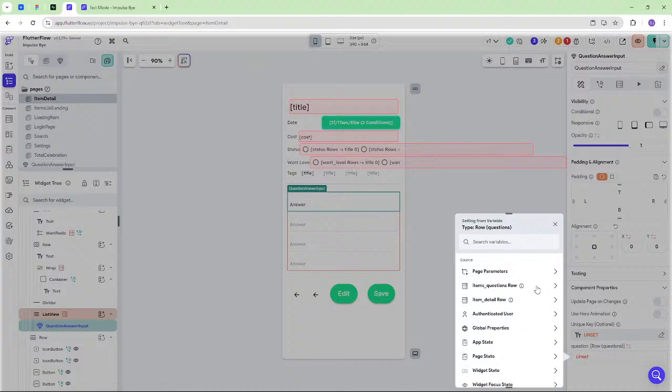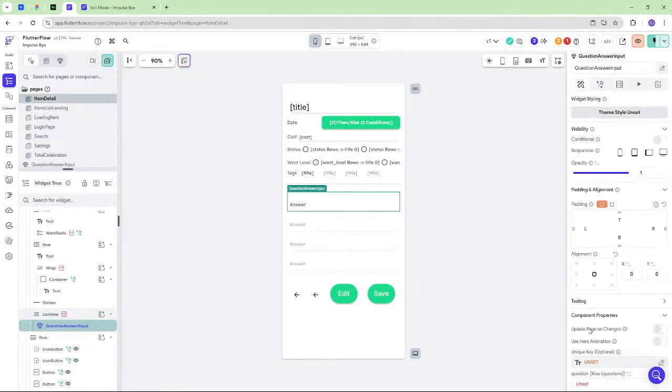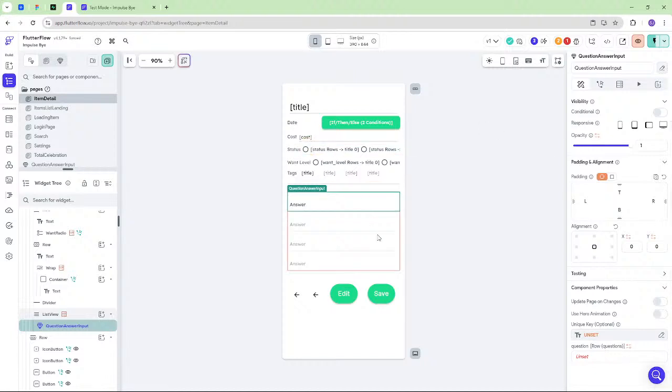Okay, wait. So do we still have to query for questions, don't we? Right, because this is just getting the ID. The question is, where do we do it? Do we do it here and then pass it in? That's kind of what this seemed to be saying, right? Back when that was an issue. Or do we do it within the component?